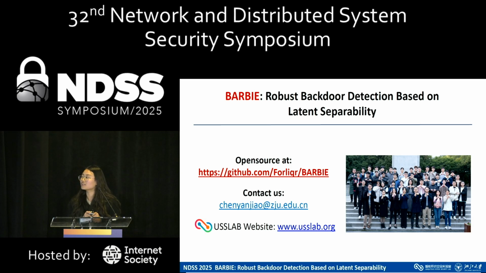Maybe you can clarify your question once again. Okay. For example, a variant in USENIX 2022 is a kind of backdoor attack that can reduce the difference between malicious samples and benign samples in latent representation. So this means that several backdoor attacks can control the latent space for both malicious samples and benign samples. My question is whether your method is also applicable to detect such kinds of attacks.